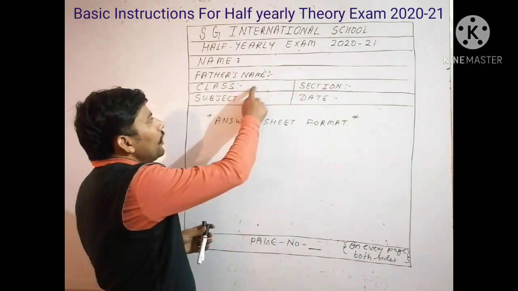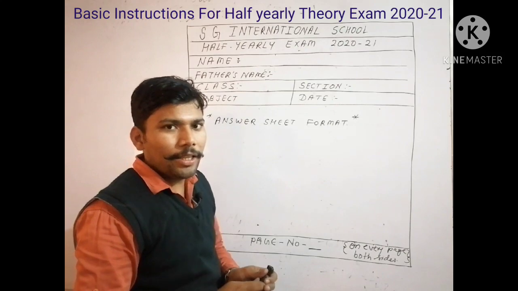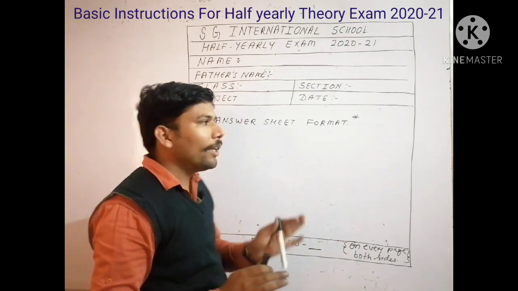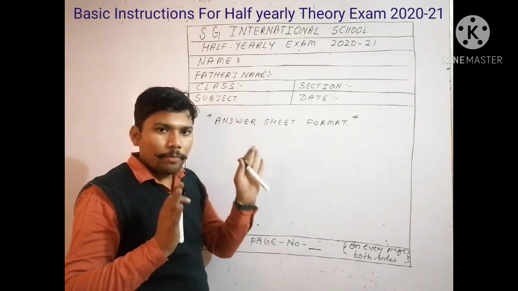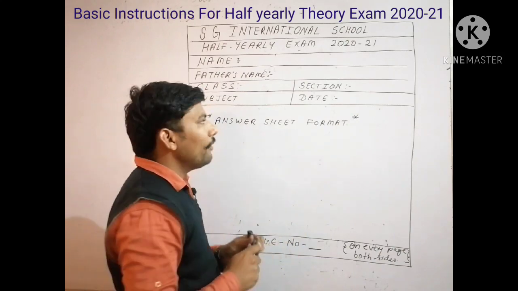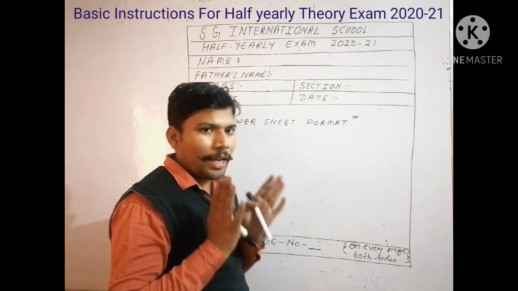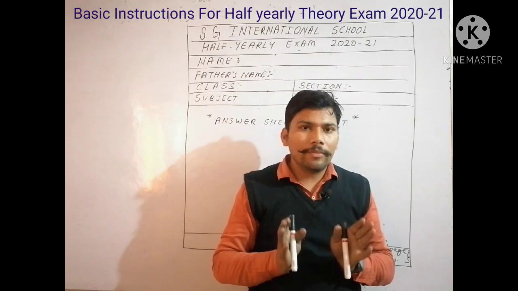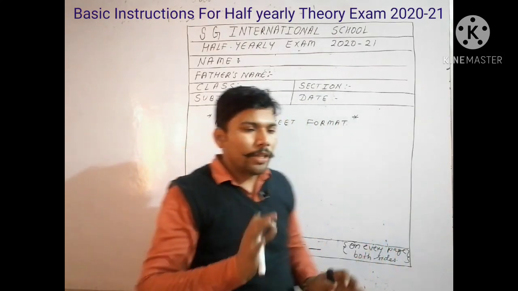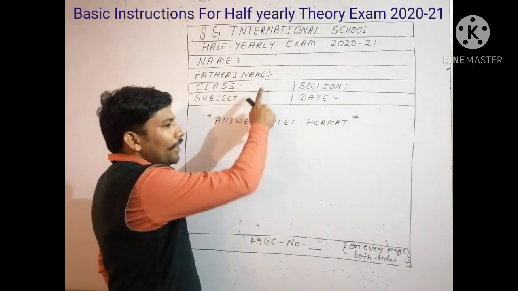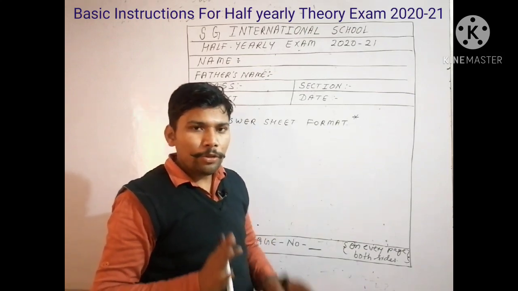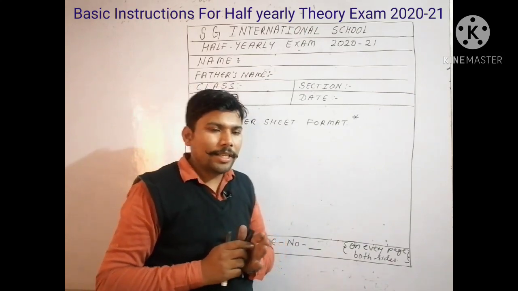After it you have to write the class. In the case of class 9th and 10th they will write 9th and 10th. For class 11th and 12th they will also write the stream. Suppose I am in class 11th and I am of the stream of science maths, so in that case they will write class 11th and science maths. So the teacher will be able to easily understand it.